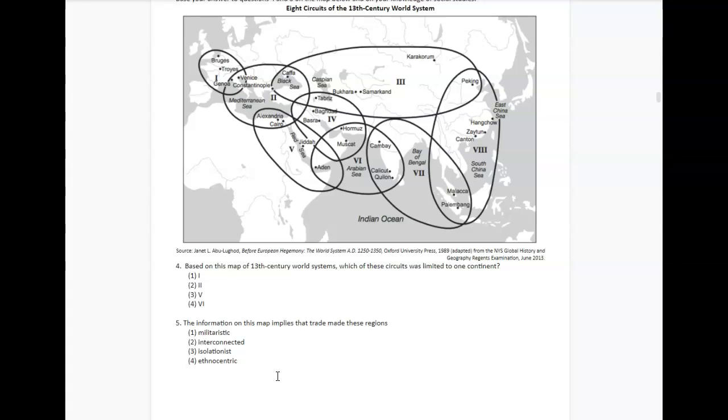And number 5 asks, the information on this map implies that trade made these regions what? Militaristic, interconnected, isolationist, or ethnocentric?